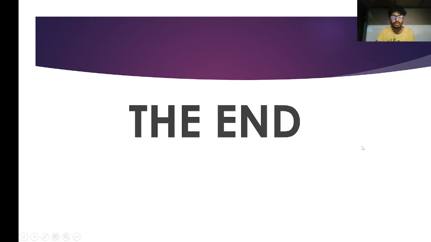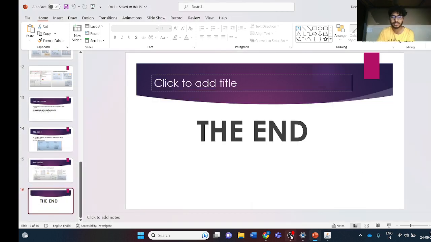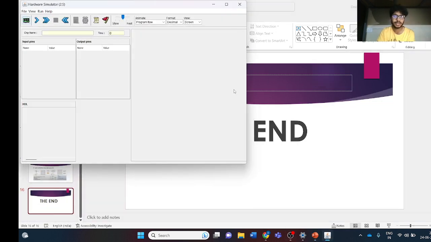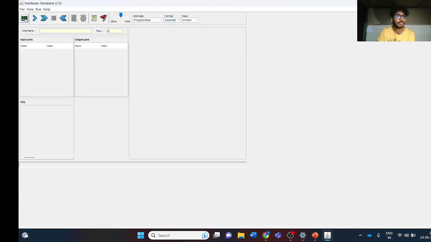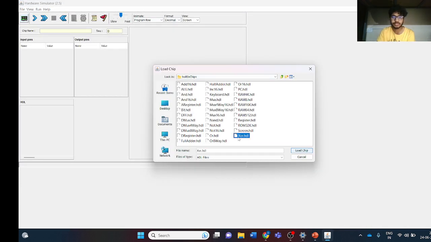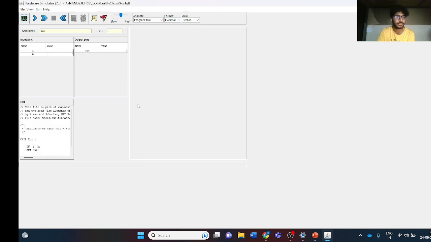Then now we'll see how we simulate these things. So first you open your simulator, you open your XOR file, load chip. So now the code is ready. So we need to give the values. So first A and B are given values as 0 and 0. We'll change the A value as 1 and we'll run this. As you can see here, the output when we change the A as 1 becomes 1.